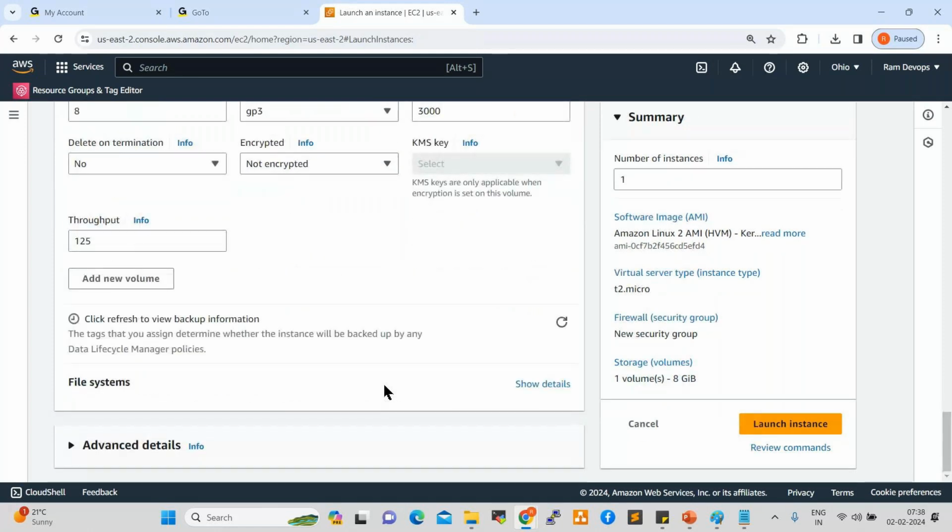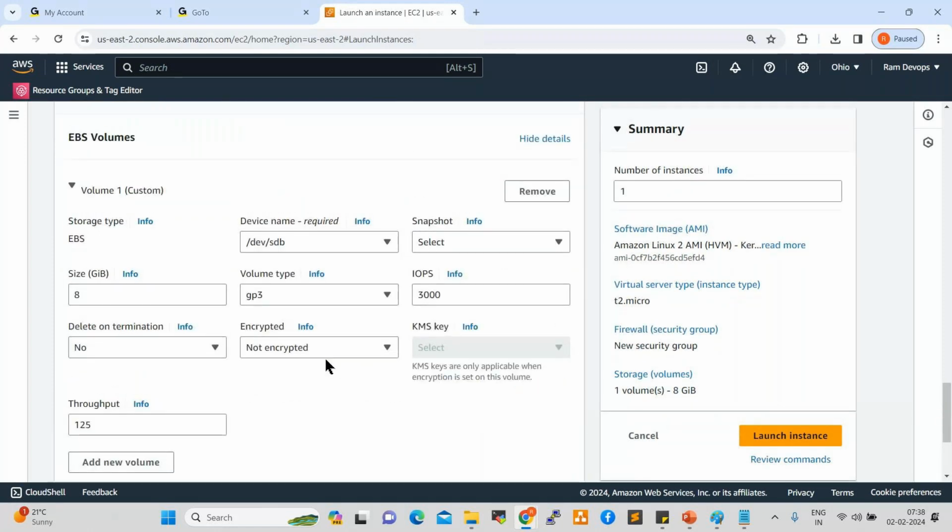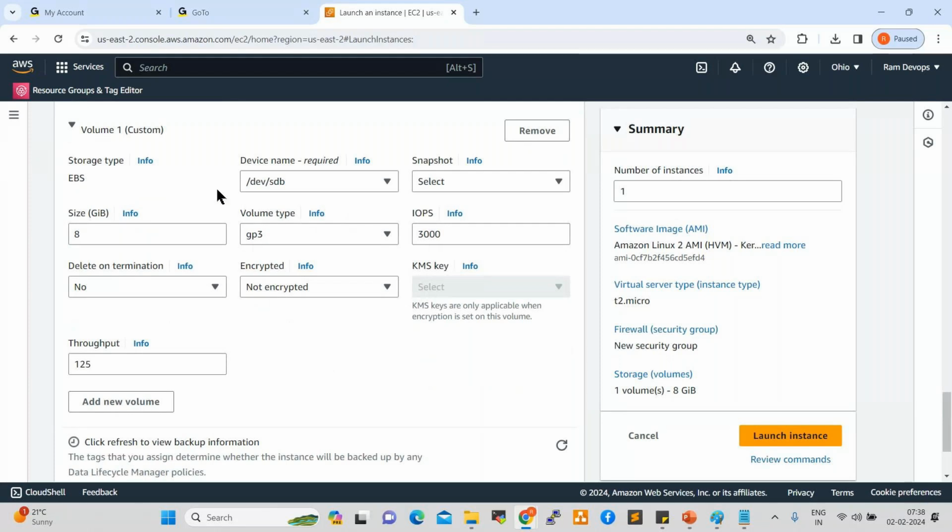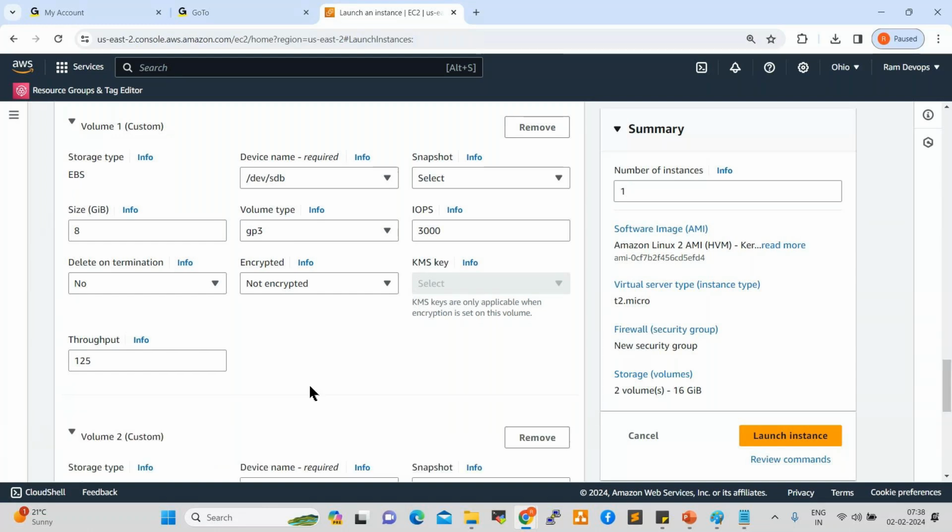So this is one volume. But the project team requires three storage volumes, like C drive, D drive, E drive in Windows. In the same way, in Linux also, different volumes you can create. This is one primary volume. If you require another volume, click on add new volume. See, one more volume, volume 2. If you want to modify this, you can modify whatever you want.